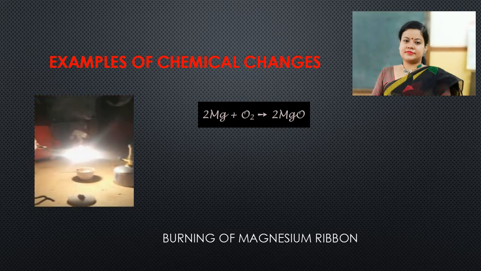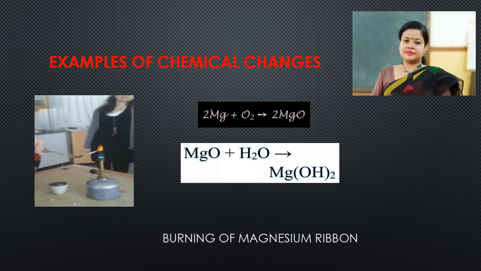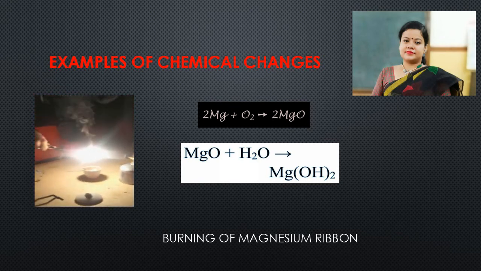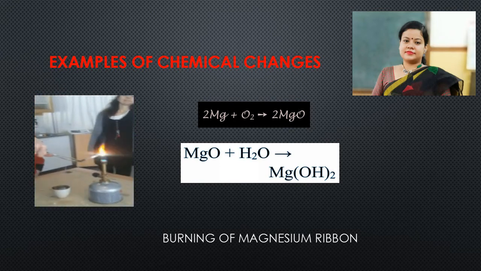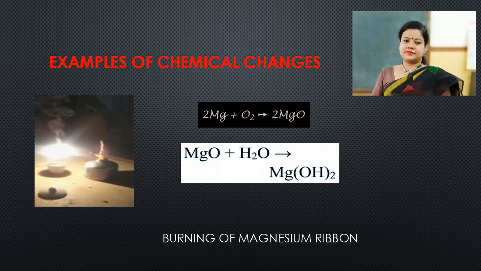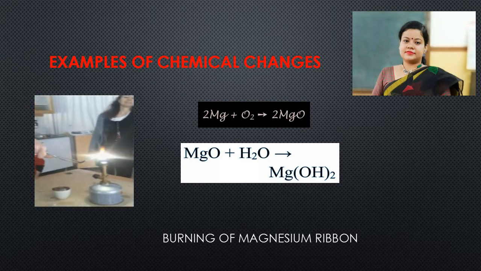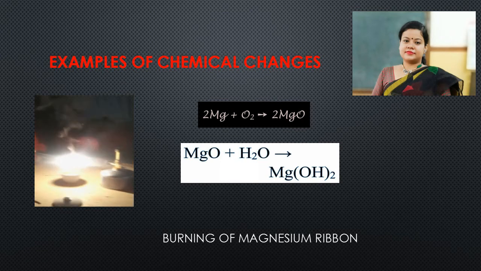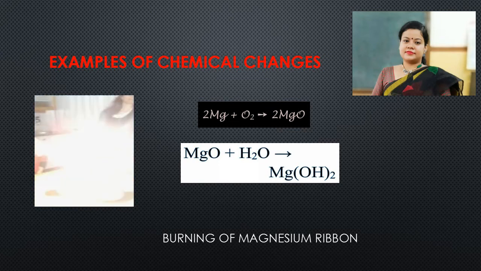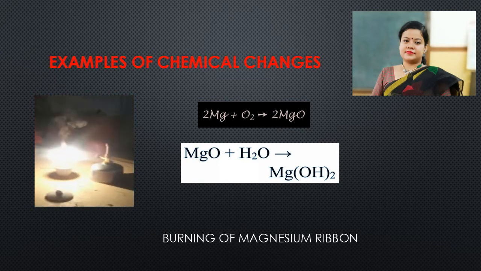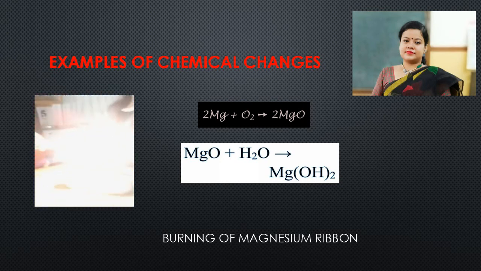Magnesium plus oxygen results in the formation of white ash of magnesium oxide. If we collect this white ash of magnesium oxide and mix it with water, it will turn into magnesium hydroxide. Magnesium hydroxide is basic in nature. To prove this, if we keep a red litmus paper on the aqueous solution of magnesium hydroxide, we will see that it turns blue. So it's an example of chemical change.